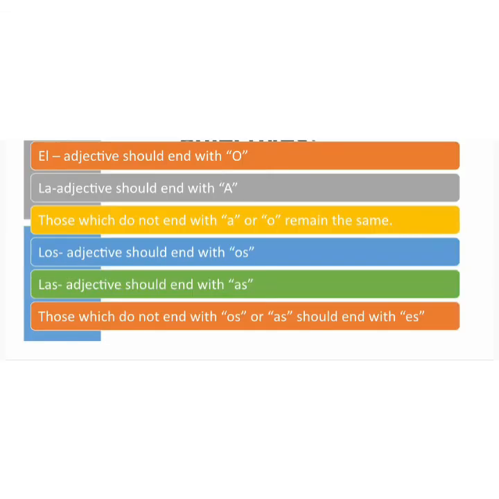Remember the rules of the adjective. If the subject has el, the adjective should end with o. If the subject has la, the adjective should end with a. For those adjectives which don't end with an a or an o, we leave them just as they are. If the subject has los, the adjective should end with an os. If the subject has las, the adjective should end with an as. There are some adjectives which don't end with an os or an as. For those adjectives, they should end with an es.